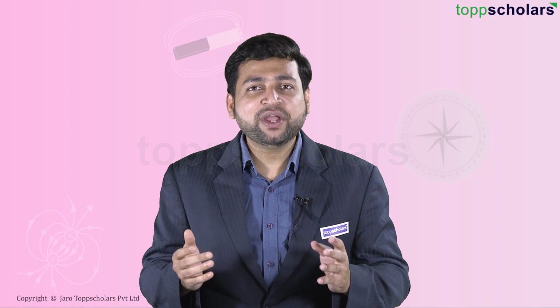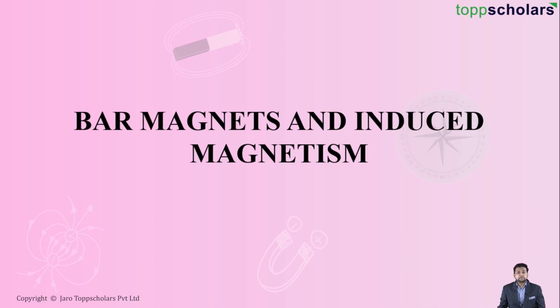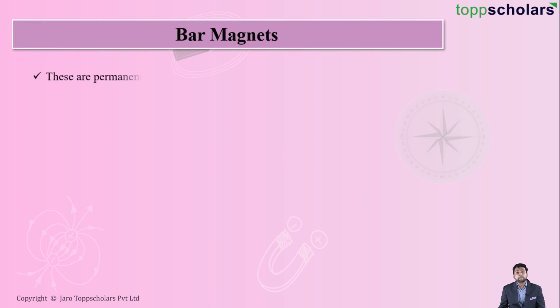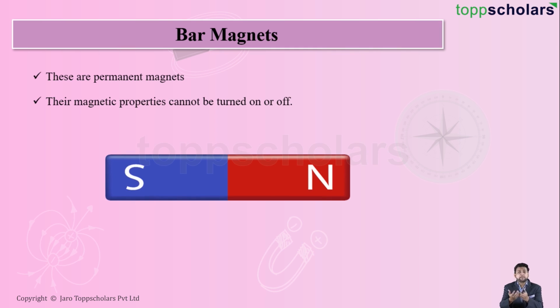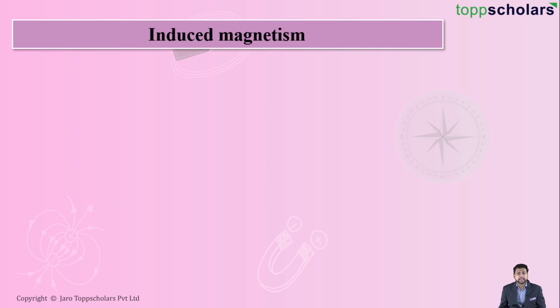Students, today we are going to discuss an interesting topic, and that is bar magnets and induced magnetism. Bar magnets are nothing but permanent magnets whose magnetic properties cannot be turned on or off. It means that it shows the magnetic properties at all instants of time. Here is your bar magnet, which has a north pole and a south pole. So simple. Let's move on to the next topic, and that is induced magnetism.